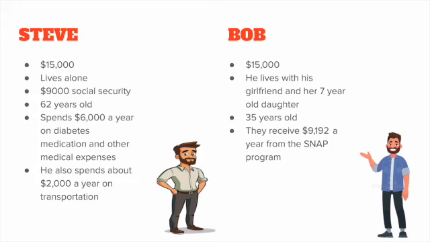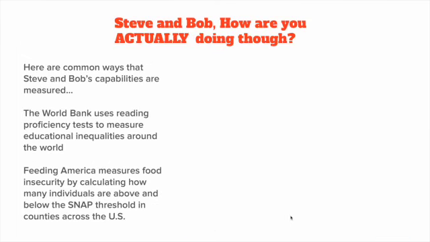His family situation looks much more different using the SPM. Furthermore, he also receives $9,000 a year from the SNAP program, which makes him now above the poverty line, and Steve just barely above it. So we can see the SPM allows us to get a much fuller picture of what someone's financial situation looks like. So Steve and Bob, how are you actually doing though?